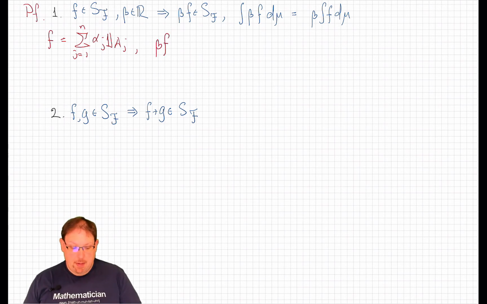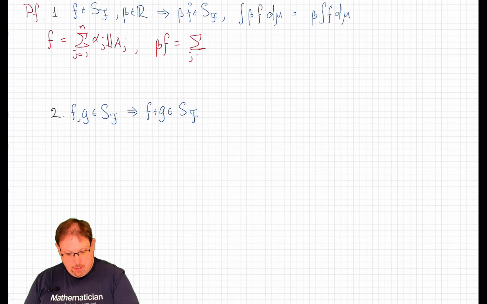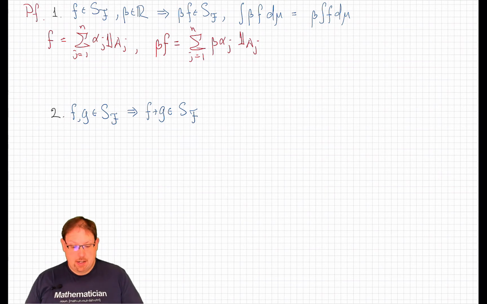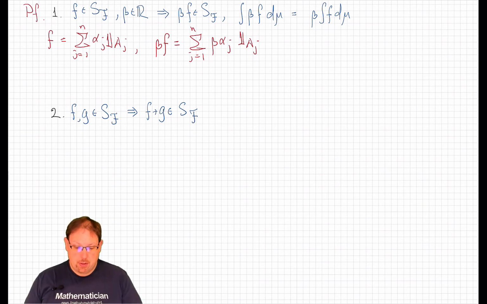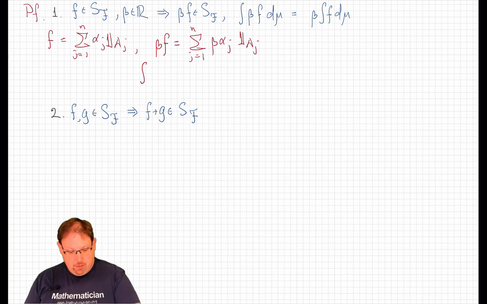Then we just note that scaling f by beta does nothing other than scale the coefficients alpha j by beta, by the distributivity of real multiplication over addition. Well, this is another simple function. It takes only these finitely many values, and the preimages of those values are these sets which are measurable. And so that shows that the scaled simple function is back in the set of simple functions. And as for the integral, we just work from the definition.